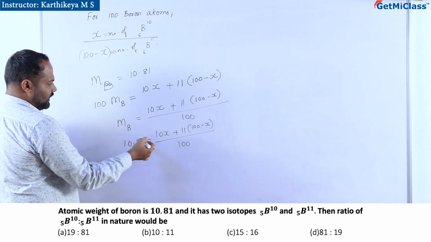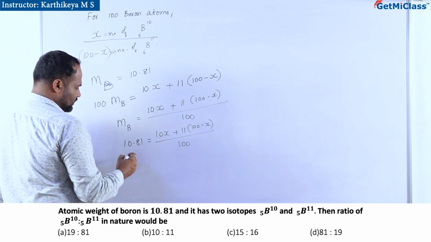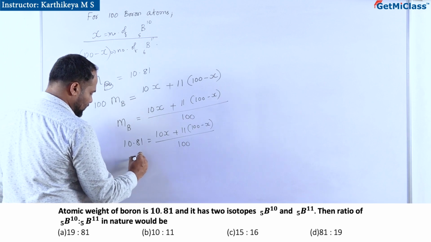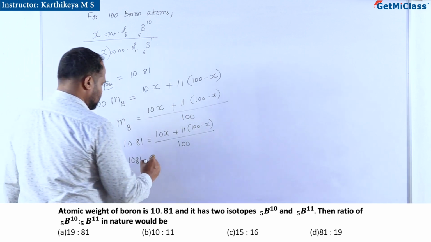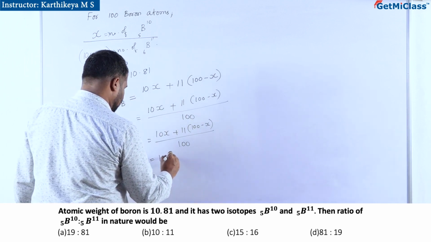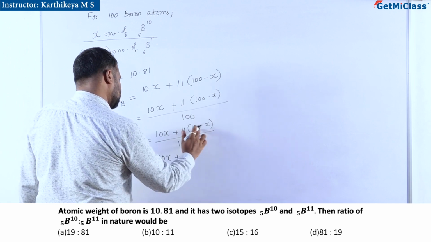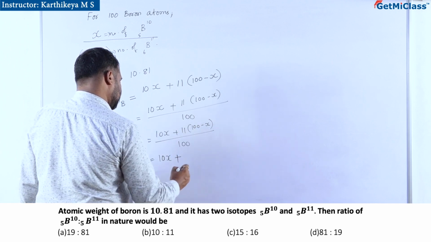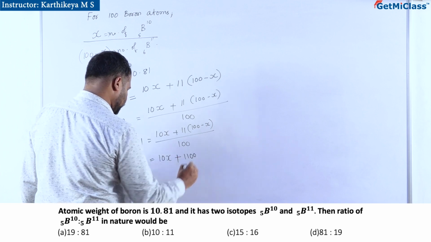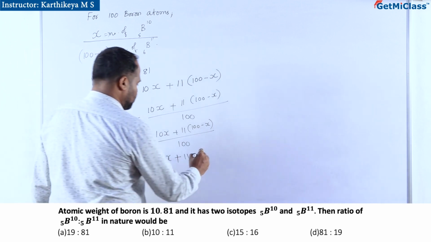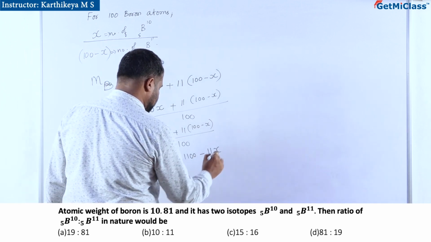So if you calculate this, it becomes 1081 equal to 10x plus 1100 minus 11x.